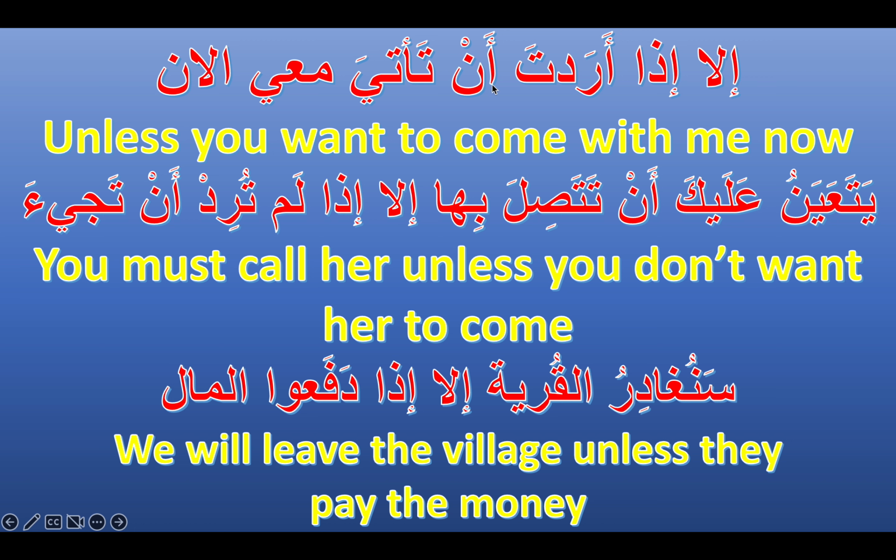So after أن, the verb needs to be in the subjunctive. Now, this is verb form 8. It is اتصل يتصل, with the preposition بـ, which means to call someone. This is a form 8 verb where the first root letter is a weak letter. Check out my video on form 8 verbs where the first letter is the weak root letter.